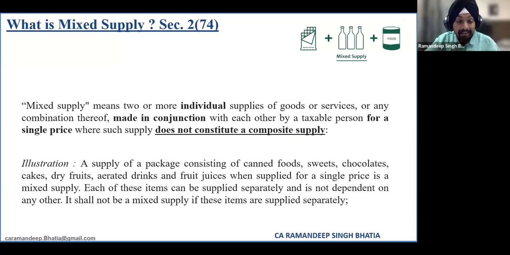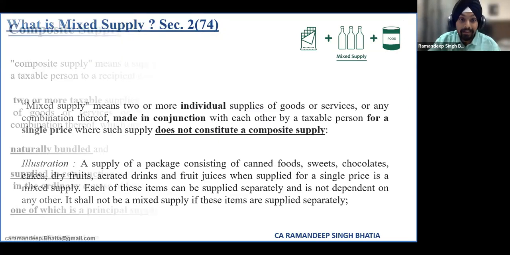And as in the composite supply, similarly an illustration has been given in the mixed supply as well, which says that when there is a package of different canned food, sweets, chocolates, dry fruits, juices and all for a single price, that is a mixed supply, and that will not be a composite supply.